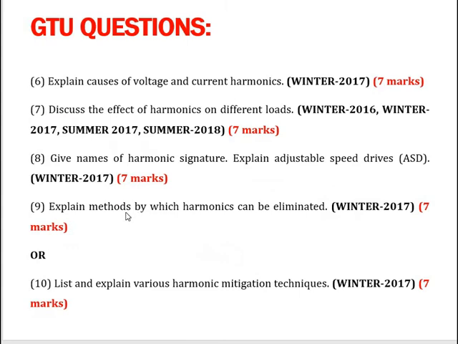And lastly, we will discuss question number 9, explain methods by which harmonics can be eliminated, asked in winter 2017 for 7 marks. It may be asked as: list and explain various harmonic mitigation techniques, asked in winter 2017 for 7 marks. So we will discuss these 3 questions in this video lecture.